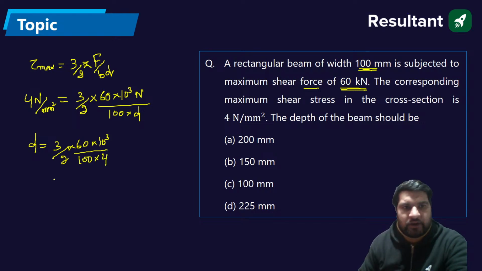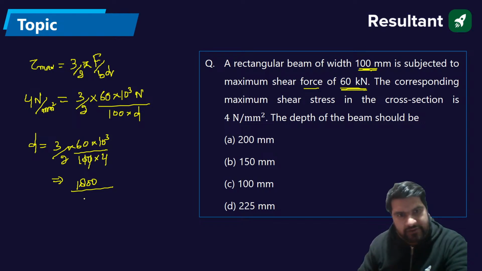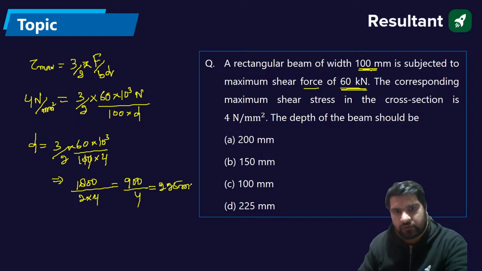You can calculate now, guys. It will be 3 into 6, that is 18, multiplied by 100, divided by 2 into 4. That is 900 divided by 4. How much is 900 divided by 4? That is 225 mm. 225 mm is the answer.